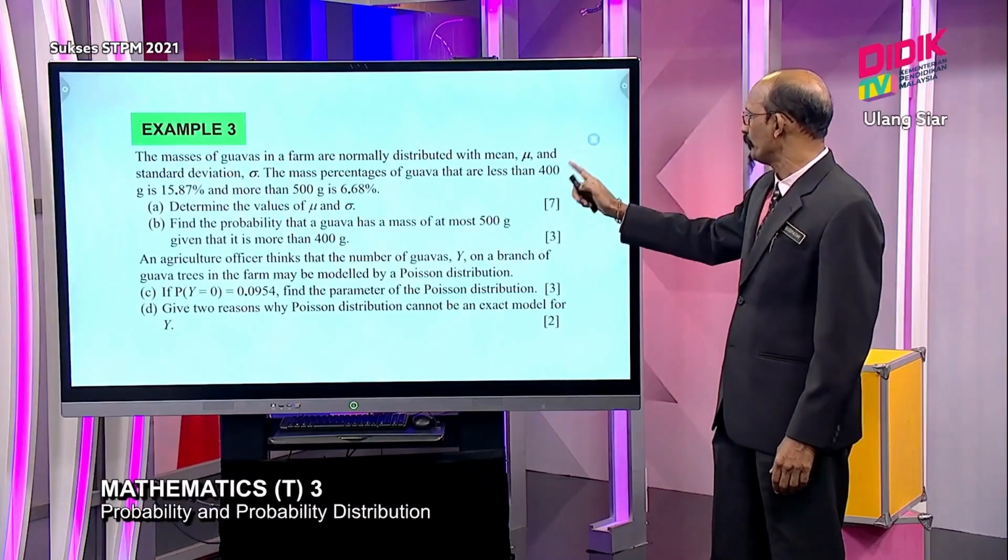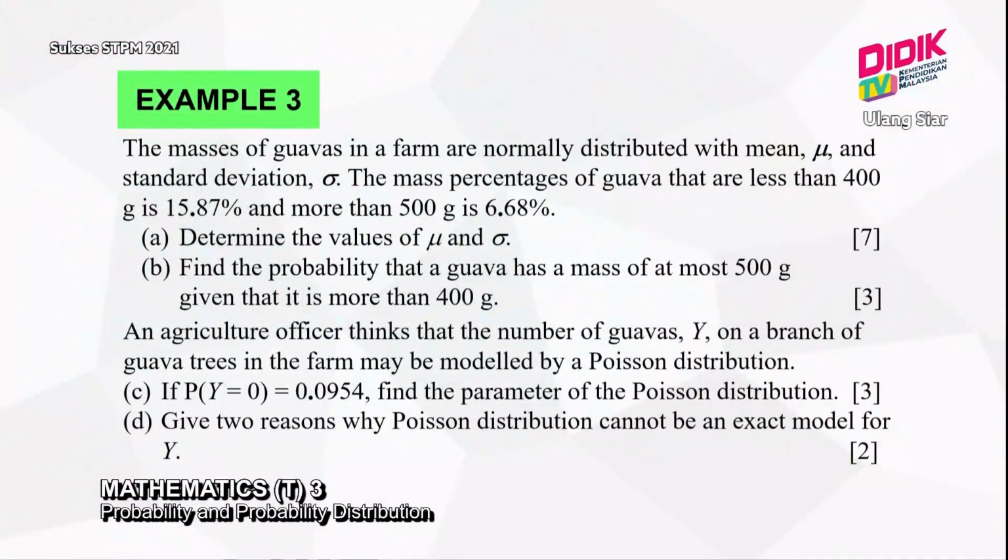The percentage of guava that are less than 400 gram is 15.87%, and more than this one is 6.68%. So determine mu and lambda, and find the probability that a guava has a mass at most 500 gram, given that it is more than 400 gram. And then in the next part, there is one officer, he goes and does something.